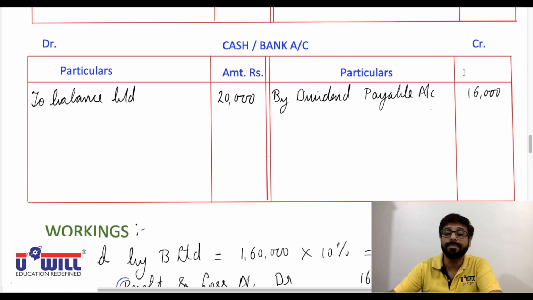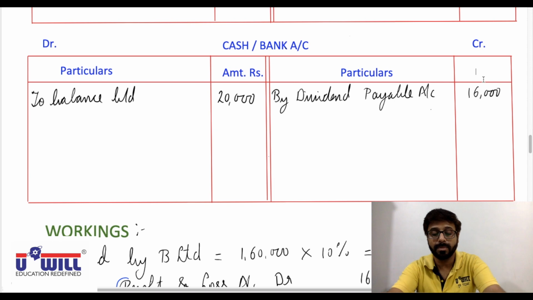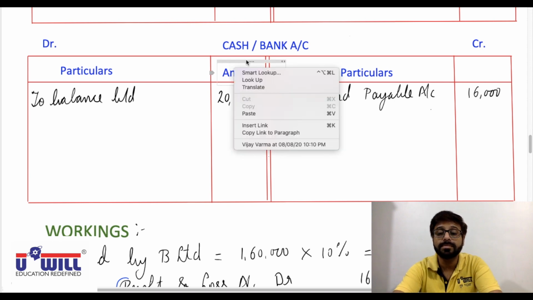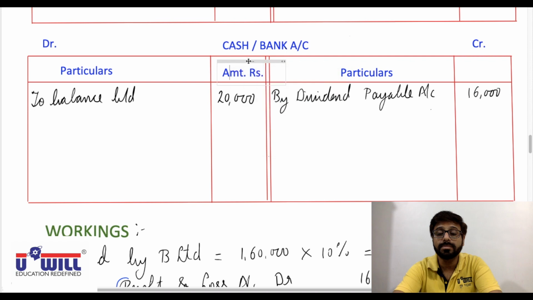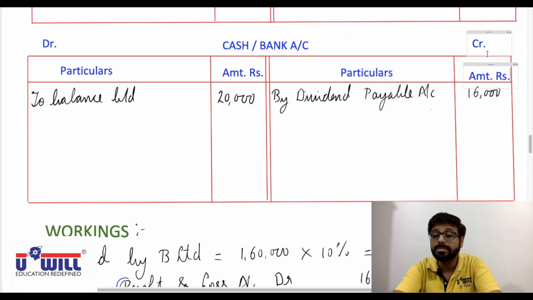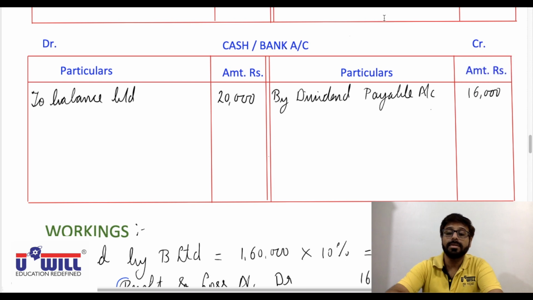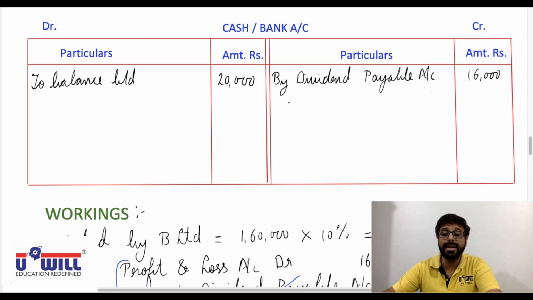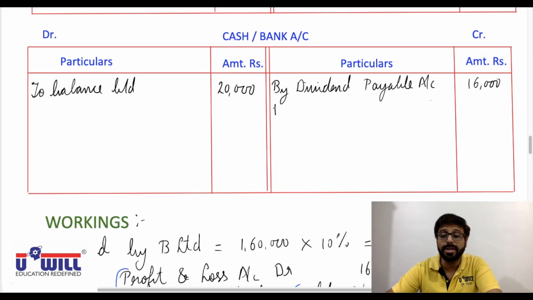So from 20,000 we have paid dividend of 16,000. Okay. And then by realization account, what we have transferred to realization account is the remaining 4,000.